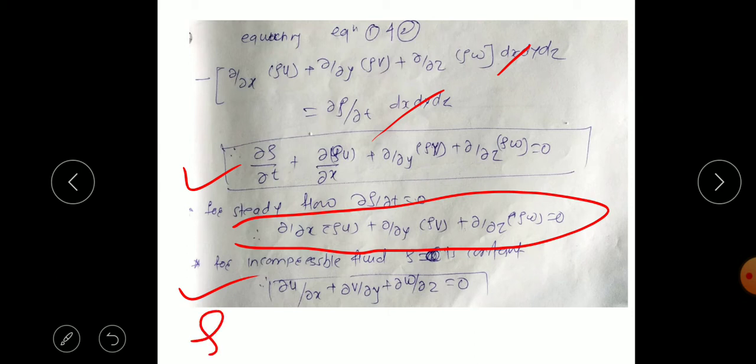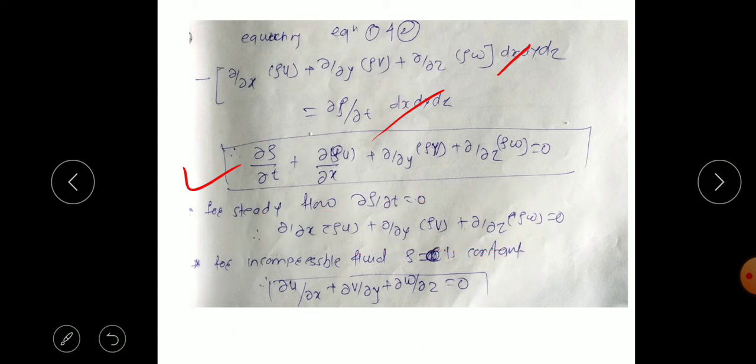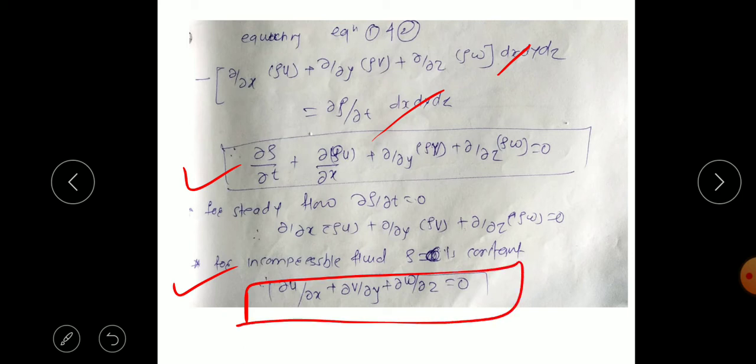For an incompressible fluid, density is constant. So cancelling the density in each term, we get the final simplified equation for incompressible fluid, which is applicable for most liquids. The continuity equation is ∂u/∂x + ∂v/∂y + ∂w/∂z = 0.